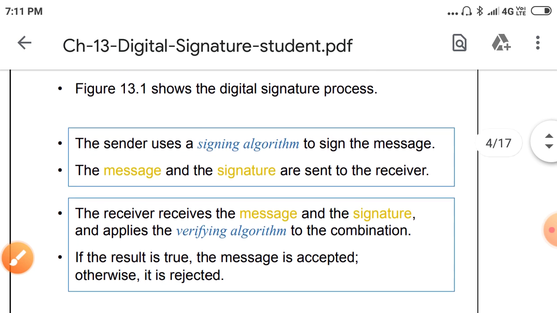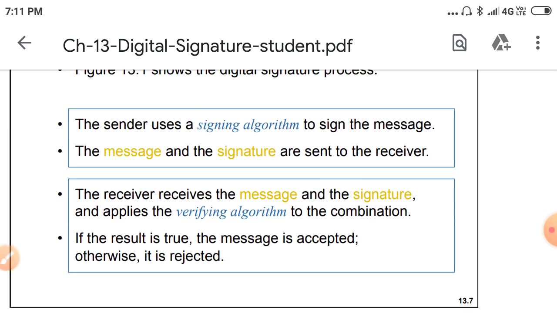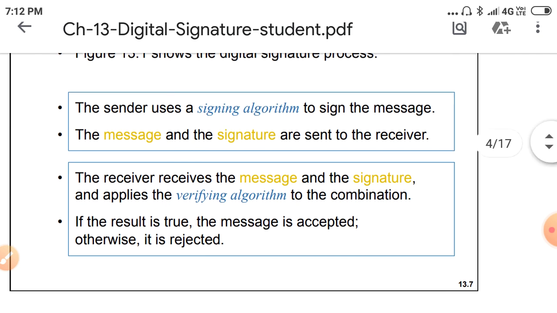Next, at the receiver side, the receiver receives the message and the signature. On both of them, he applies the verification algorithm. Then he will compare the two values. If both are the same, the message is accepted by the receiver. Otherwise, if both are not the same, he can reject that message.